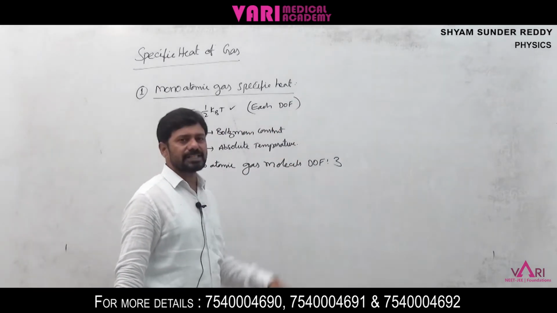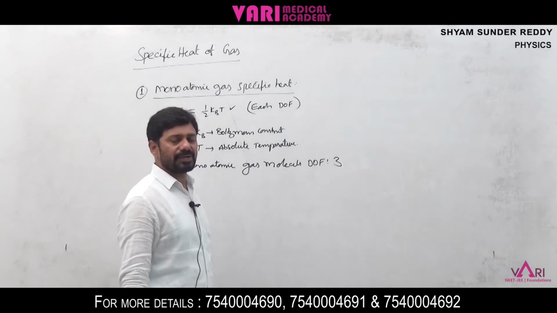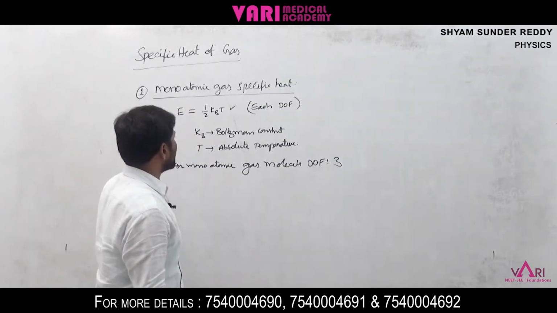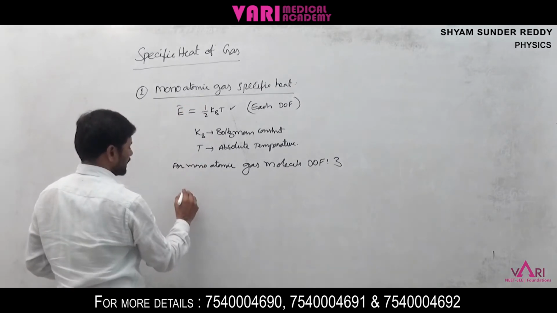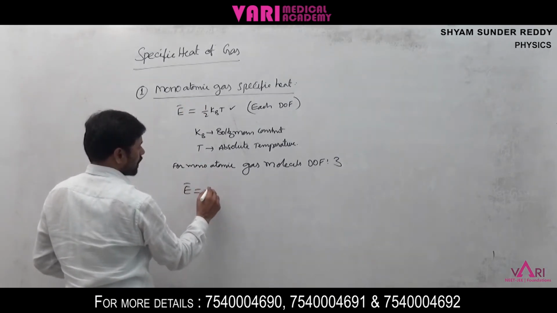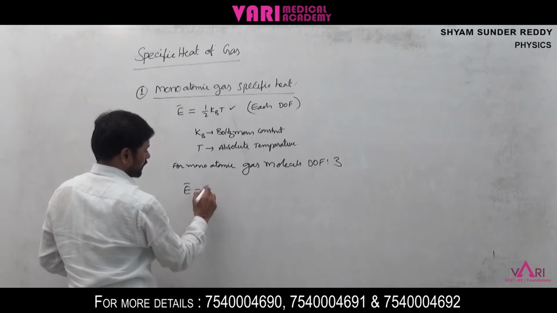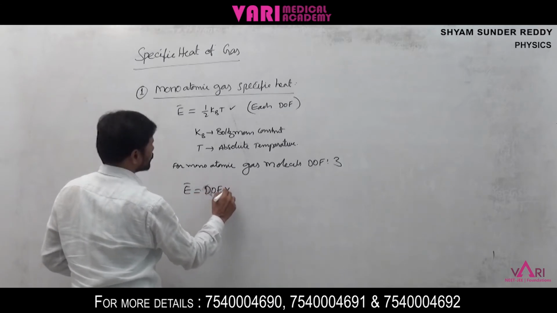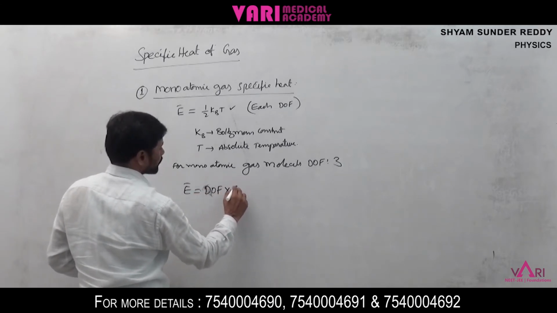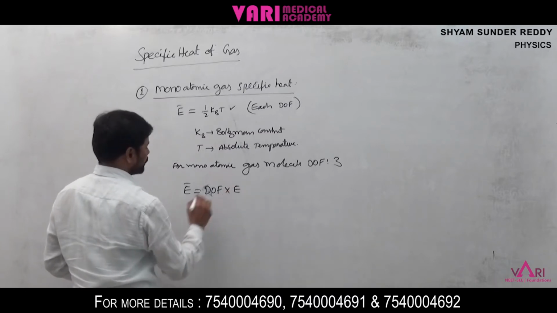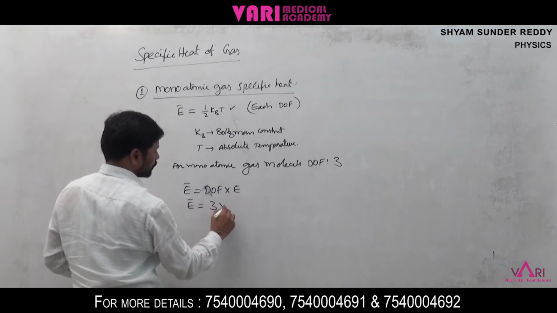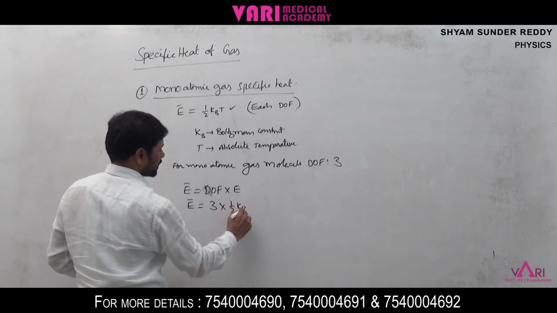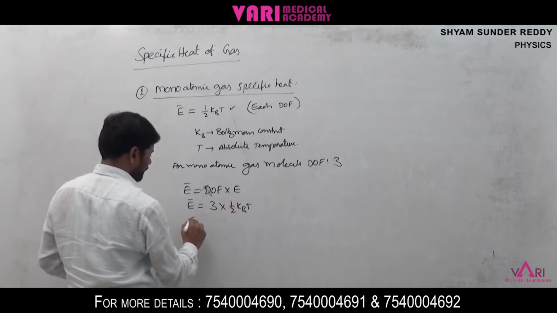For 3 degrees of freedom, the average energy E bar is equal to 3 into half kBT.